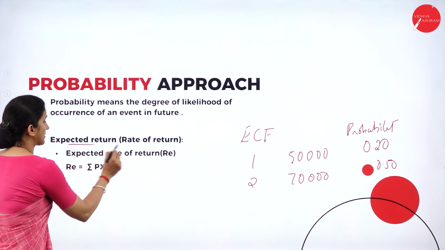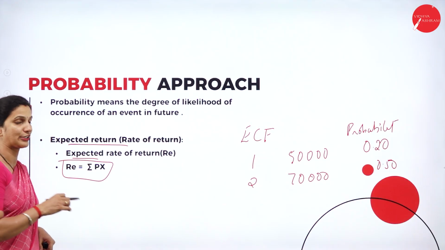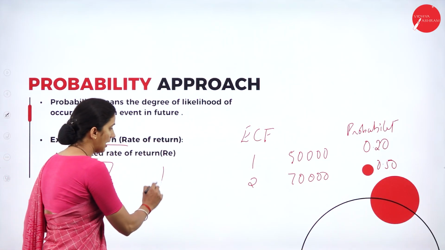Here we are going to calculate the expected rate of return, which is denoted by RE.